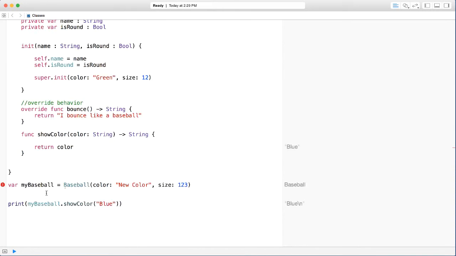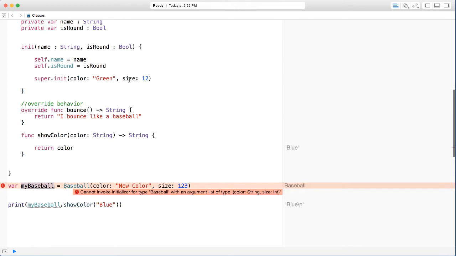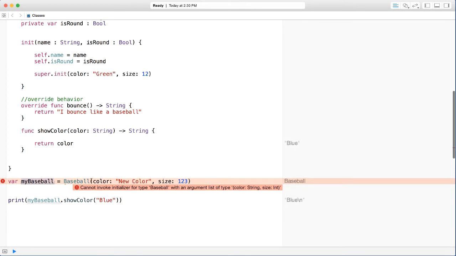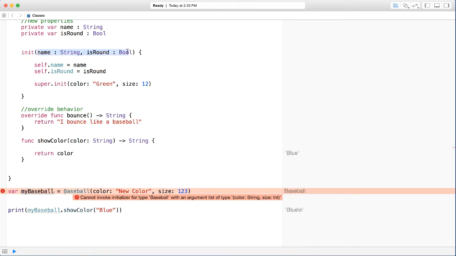Now, right away, we have an issue where we instantiate our baseball object. If you click, it says cannot invoke initializer for type baseball with an argument list of type color. The reason why it's happening is because we already called super init color and we passed in everything. What we need to do now is actually call our own init here, because this init is already done, because this is from super, which is the parent class.